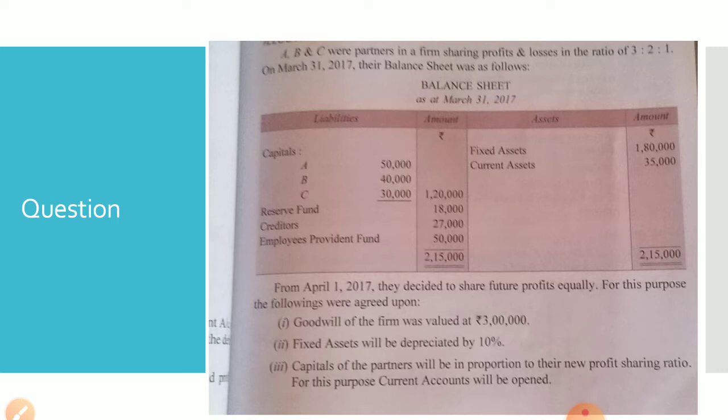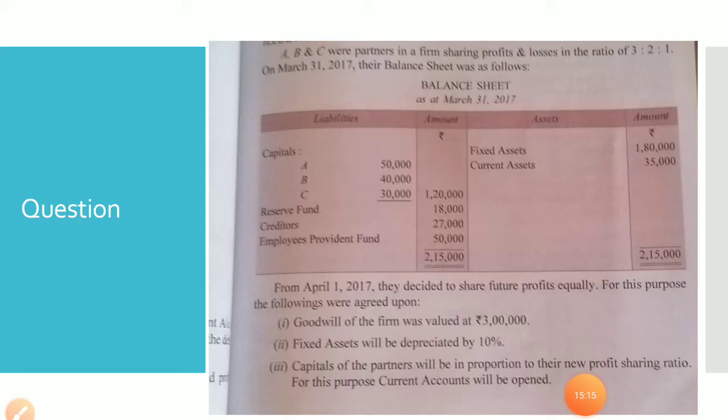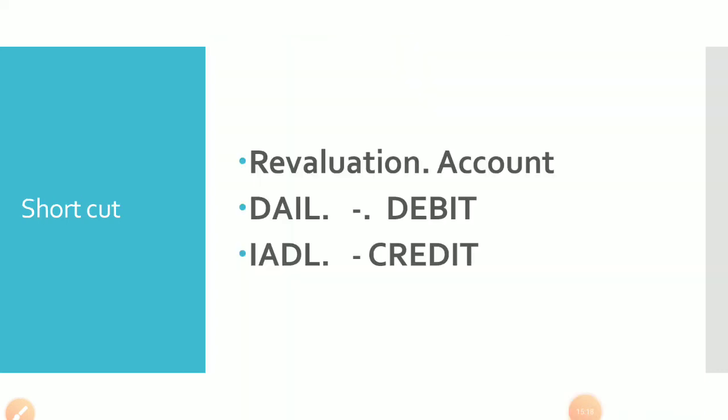So first I told you, first what we have to do is distribute all those items which can be distributed. Okay, now goodwill is here. How much? 3 lakh.